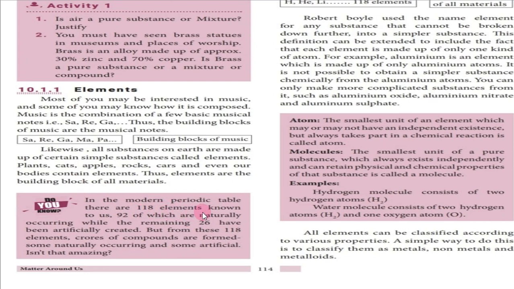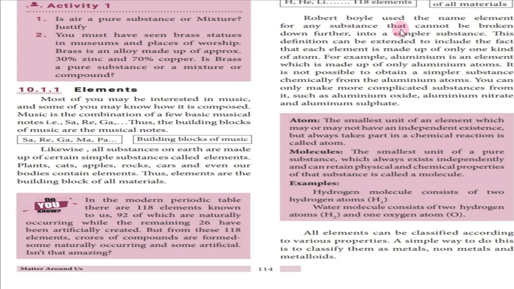118 elements. Out of these 118 elements, 92 elements are naturally occurring elements, and the remaining 26 elements are artificially created elements. So the periodic table contains 118 elements. Out of these, 92 are naturally occurring, and the remaining 26 are artificially created.